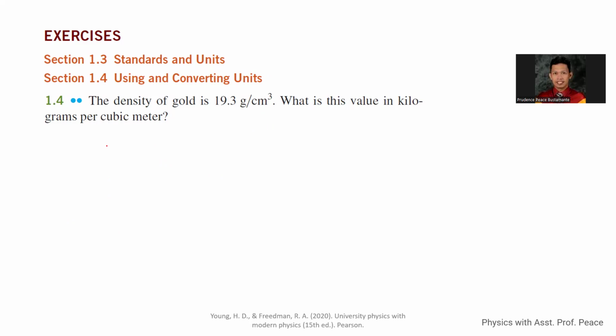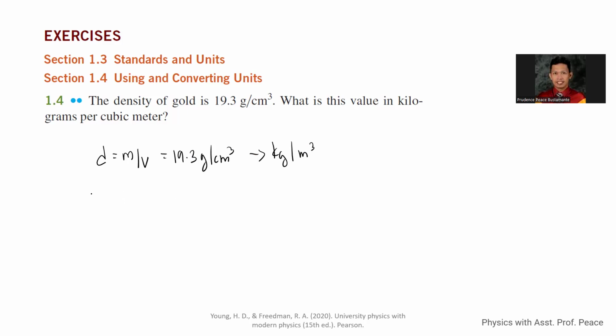Take note that the density is equal to the mass over the volume. So the given is 19.3 grams per cubic centimeter. We're going to convert this value into kilograms per cubic meter.